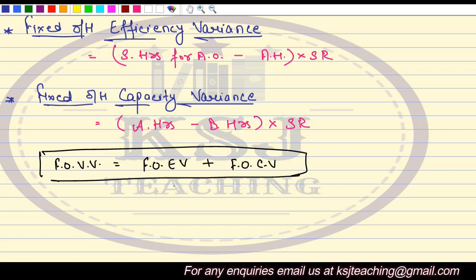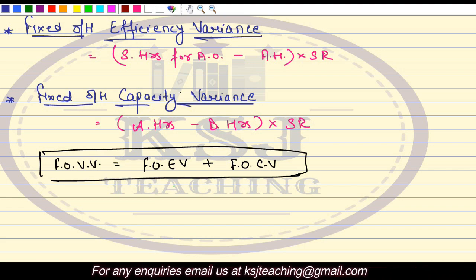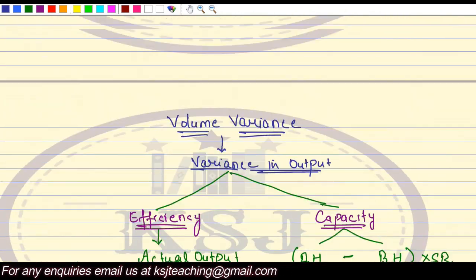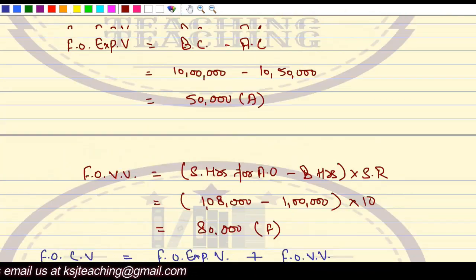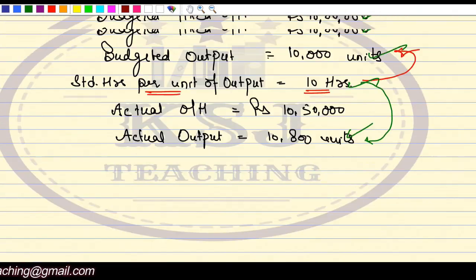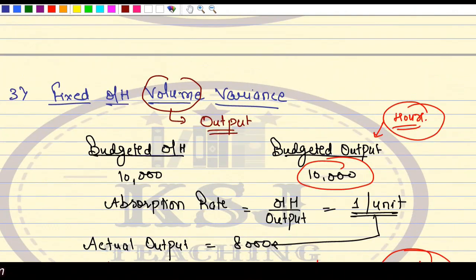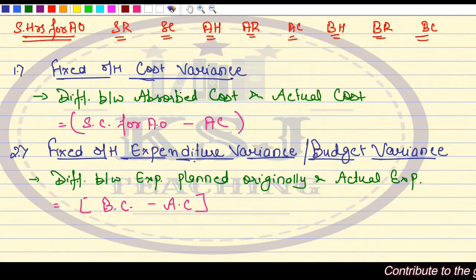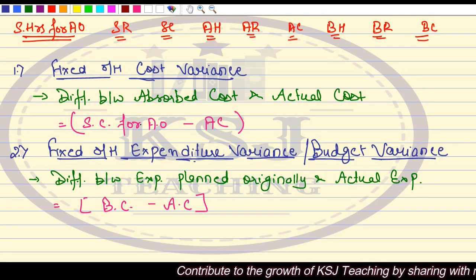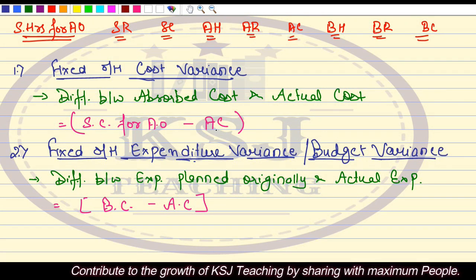I hope this much is clear. So all in all, what we have covered is 5 variances now. Let's quickly revise it. The first variance was the fixed overhead cost variance. That is the difference between the absorbed cost and the actual cost, that is, standard cost for actual output minus actual cost.